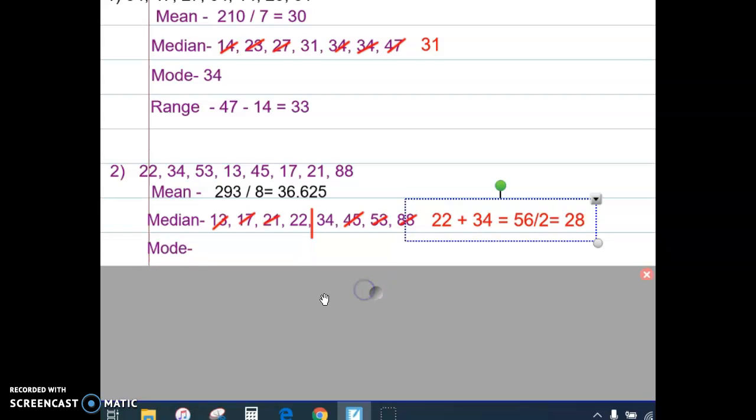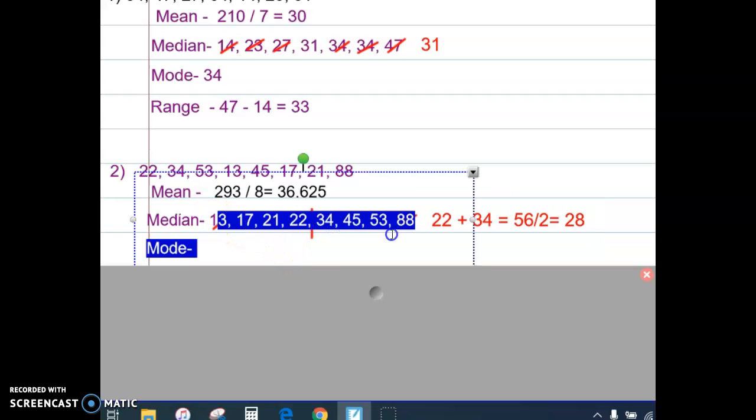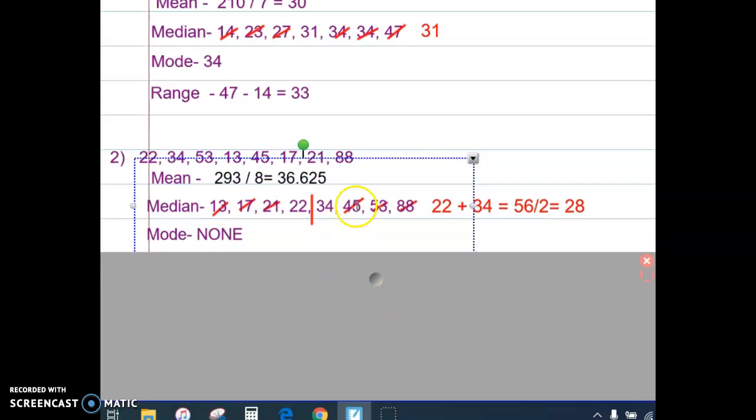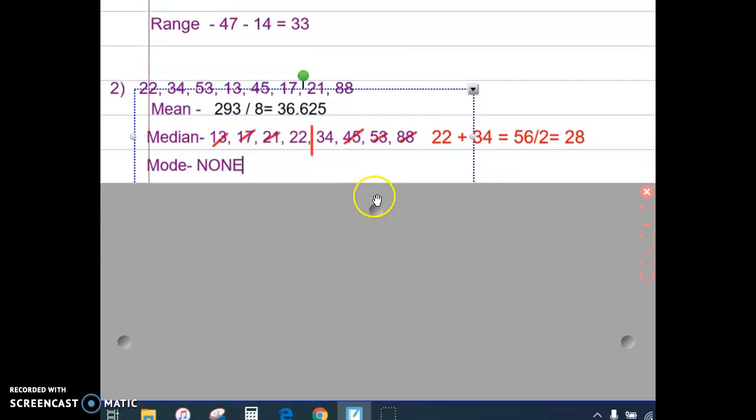All right, the mode is the number or numbers that appear the most. So if you look, we have 13, 17, 21, 22, 34, 45, 53, and 88. There are no numbers that appear more than the others, so for this particular problem, we're going to write none. There is no mode. It is possible not to have one because all of the numbers appear the same amount of times. Pause your video and find the mode.